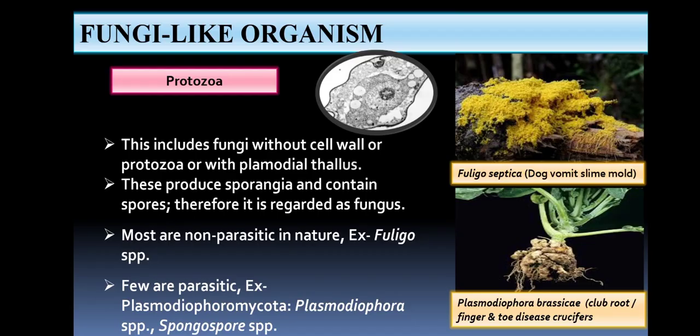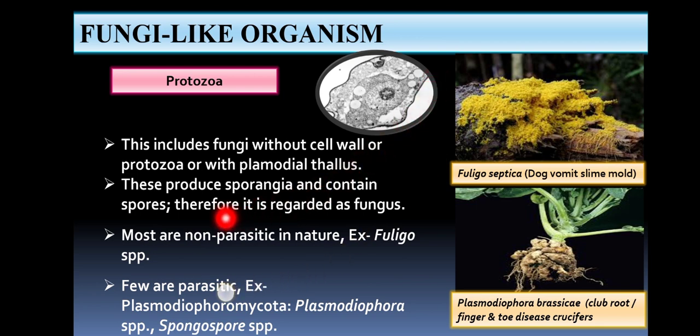Now let's start with fungi-like organism. We have already discussed that it is divided into two groups, that is protozoa and chromista, based on the cell wall characteristics. So the first one is the protozoa. It includes fungi without cell wall, so the cell lacks any definite shape and becomes a plasmodia-like structure, and the thallus will appear as a plasmodial thallus. In this photo you can see there is no definite shape of this thallus. This is of plasmodial nature.